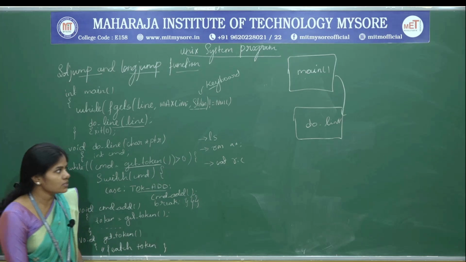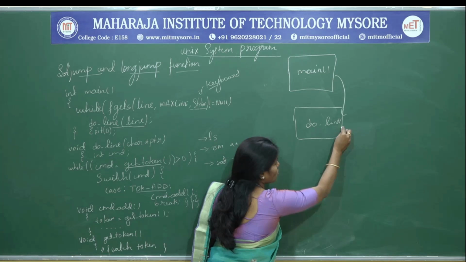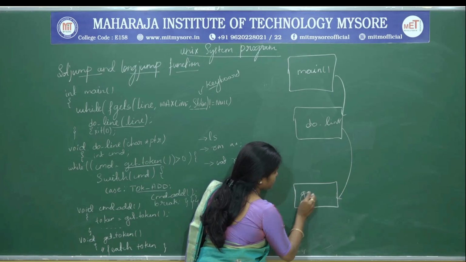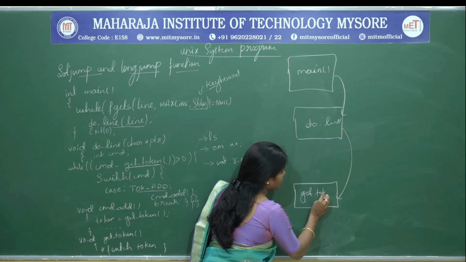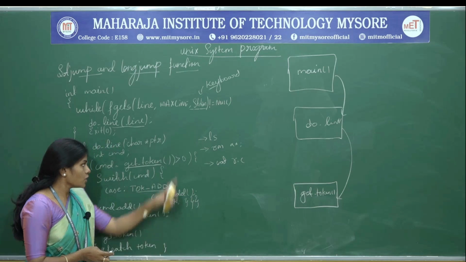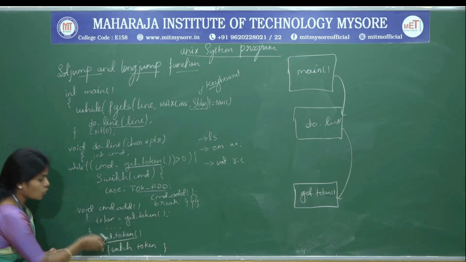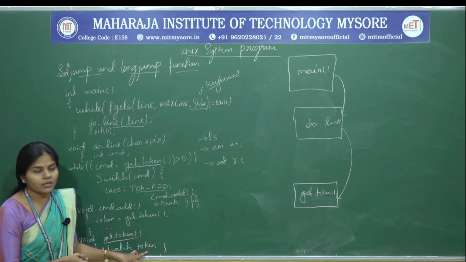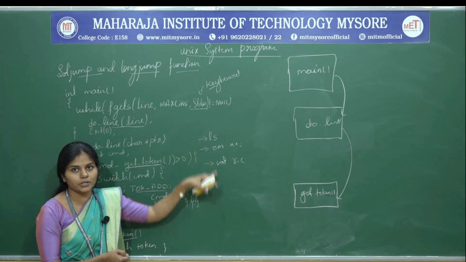So now what happens, do_line goes to the get_token function. The control will pass to the get_token function. Now the control comes to the get_token function and it takes the tokens one by one. That is nothing but the command it is going to take.